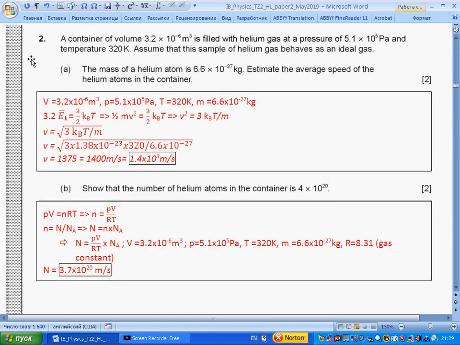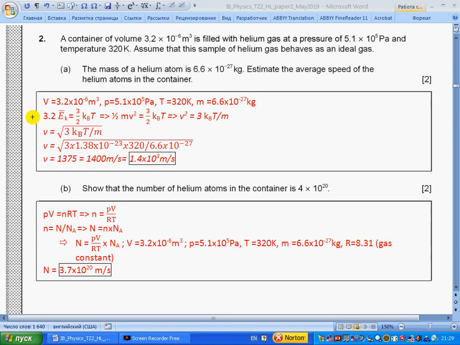Question 2. A container of volume is filled with helium gas at pressure and temperature. Assume that this sample of helium behaves as an ideal gas. The mass of the helium is given. Estimate the average speed of the helium atoms in the container. So we have volume, pressure, temperature, and mass.